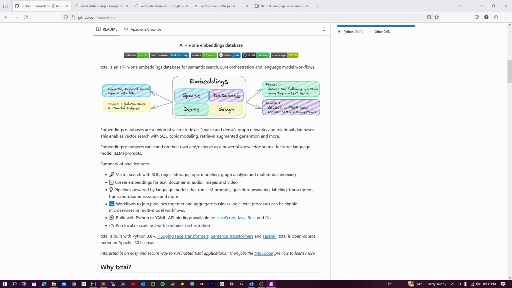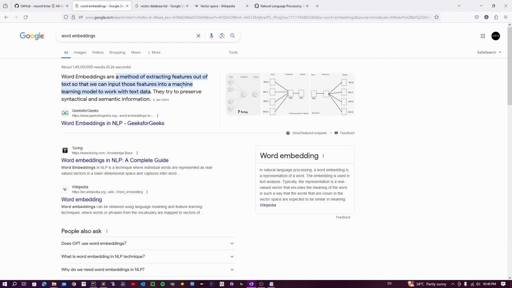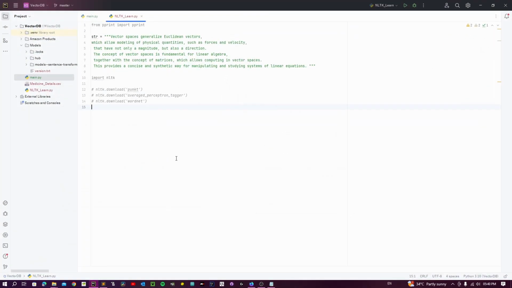Text embeddings or word embeddings are a model of extracting features out of the text so that we can use this text for features into a machine learning model to work with text data. They try to preserve semantical and syntactical information of the word itself. Under the hood, before any word embeddings occur, the words are tokenized. I can show you a small example of how tokenizers work, but this is off topic, hence I'll be showing a very quick bunch of things you can do in Python.